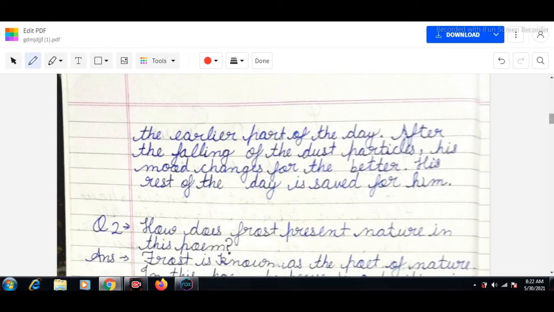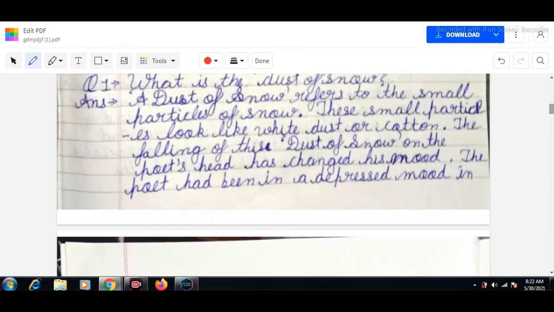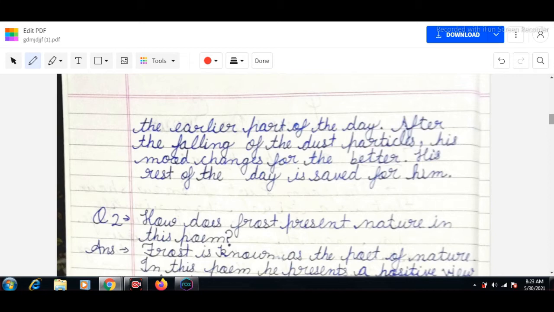So it means that the dust of snow refers to the small particles of snow, and these small particles look like white dust or cotton. This is basically a dust of snow, and its falling on the poet changed his mood. The poet had been in a depressed mood before this, but after that his mood changed for the better, and the rest of his day was saved for him.